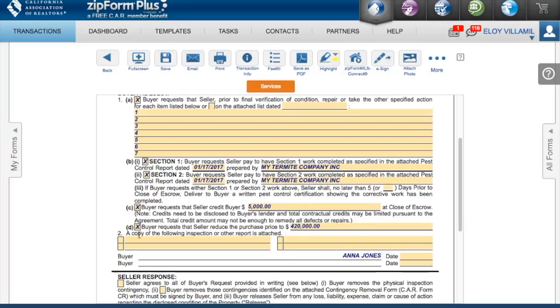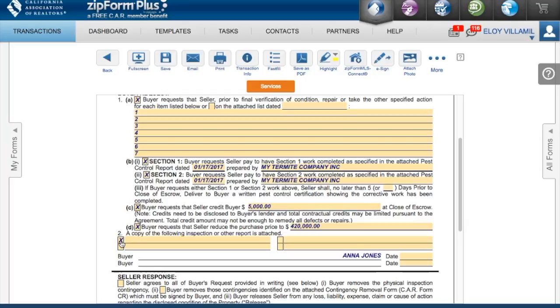Note, if the seller agrees to credit the buyer closing costs or a price reduction is agreed through a request for repairs form, an addendum to the purchase contract confirming these terms will be needed in addition to this request for repairs form. The purpose is to show the closing cost credit or price reduction granted to the escrow company and lender, since the request for repairs form is normally not shared with them.